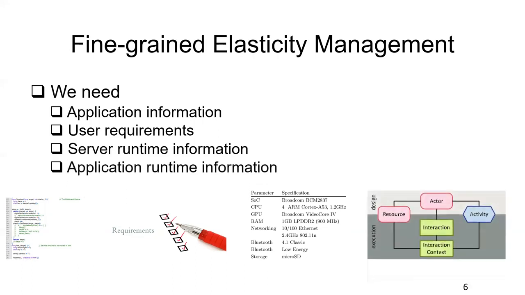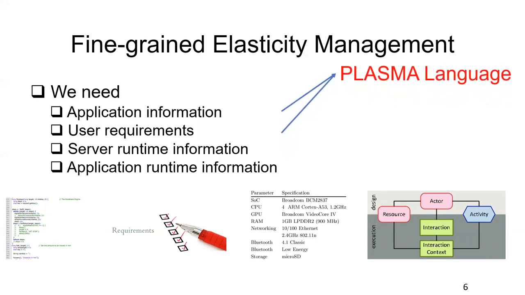And application runtime information is also required, because you should know which component or which object is a bottleneck in these applications. So we have designed and implemented the elastic programming framework called Plasma. In Plasma, we have the Plasma language, which allows programmers to define their elastic management. And the Plasma runtime will keep collecting the server runtime information and application runtime information. And based on the input from the users, it will conduct automatic elastic management for stateful applications.